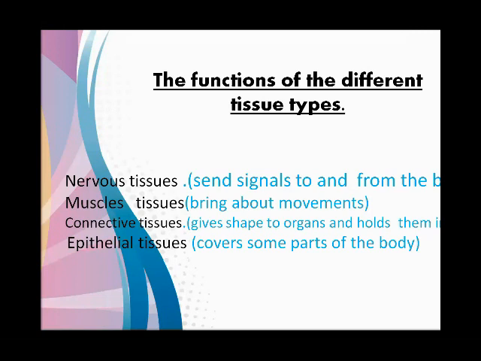The epidermis, the uppermost layer of the skin, is made up of epithelial cells, and so is the lining of the digestive tract organs.